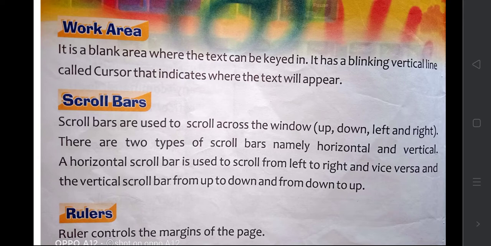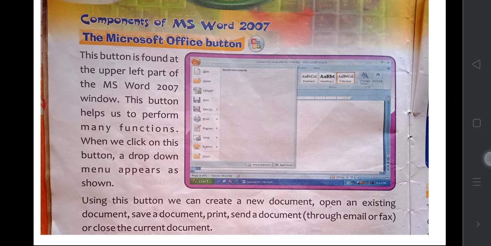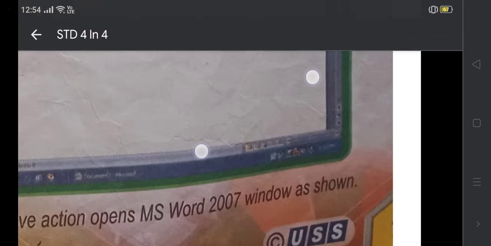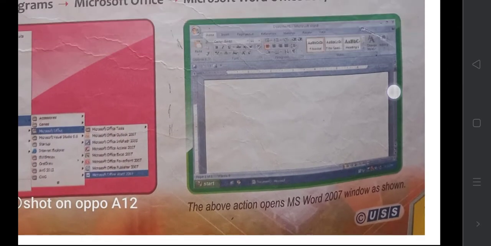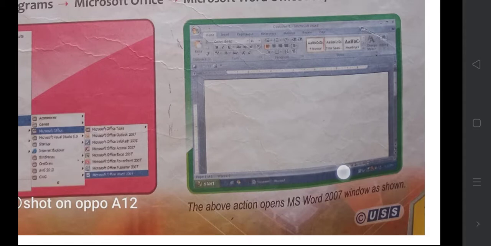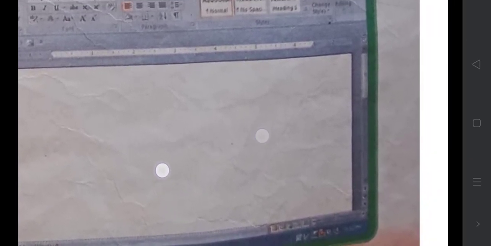Scroll bar and rulers. I'll show you scroll bars and rulers. Yes, you can see here there will be a scroll bar. This is the vertical and this is the horizontal scroll bar. The vertical scroll bar will allow you to move your page up and down. The horizontal scroll bar will allow you to move your page left and right.